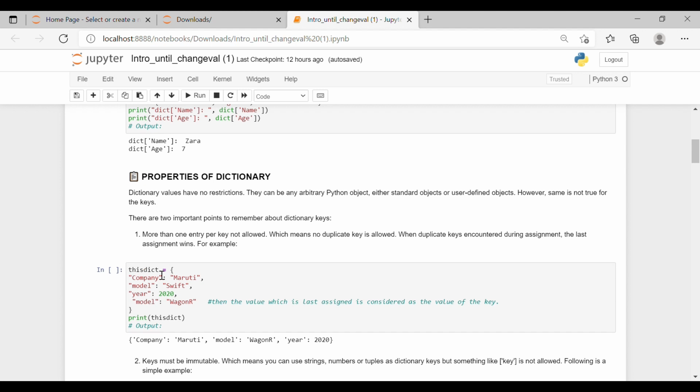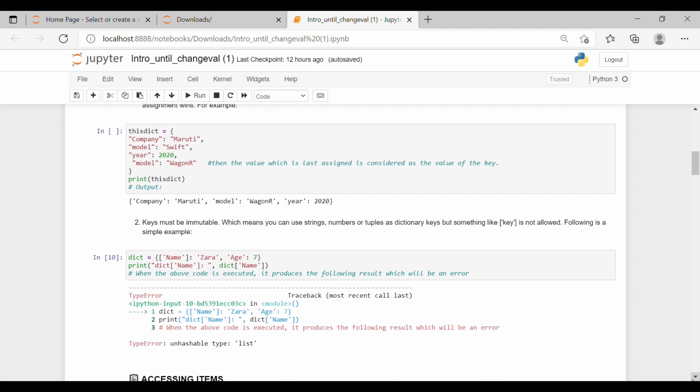We have this dictionary is equal to, first we defined that our key company has value Maruti and the model has value Swift and the year has value 2020. Now later what we did was we updated the value. We have given model the value WagonR, which was earlier Swift. So when we print the output, what we'll get is company will be Maruti, model will be WagonR now. It won't be Swift because we have given another value.